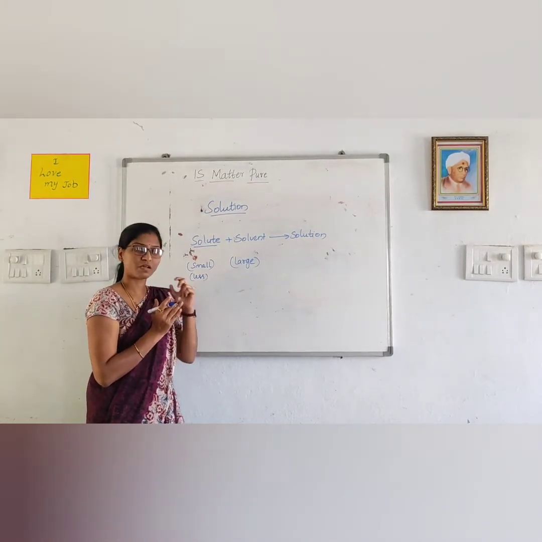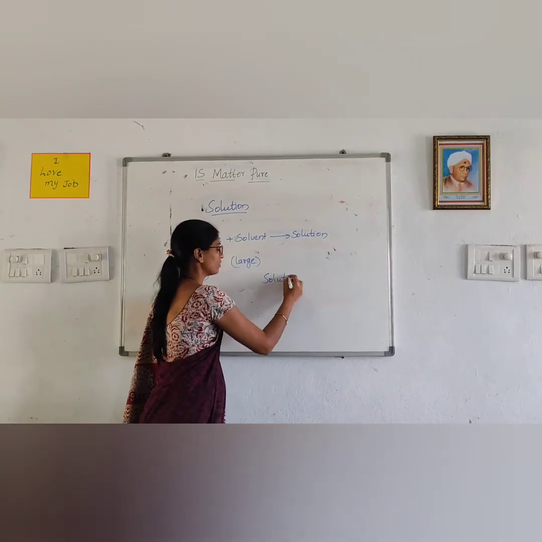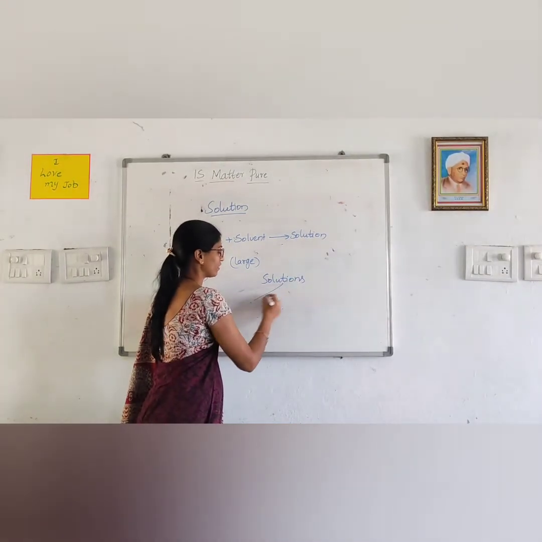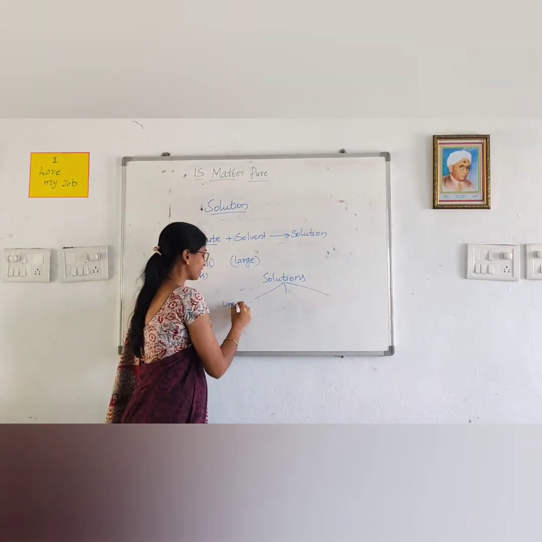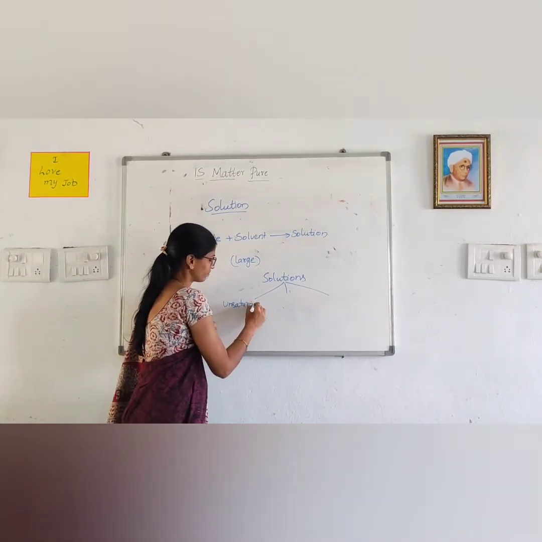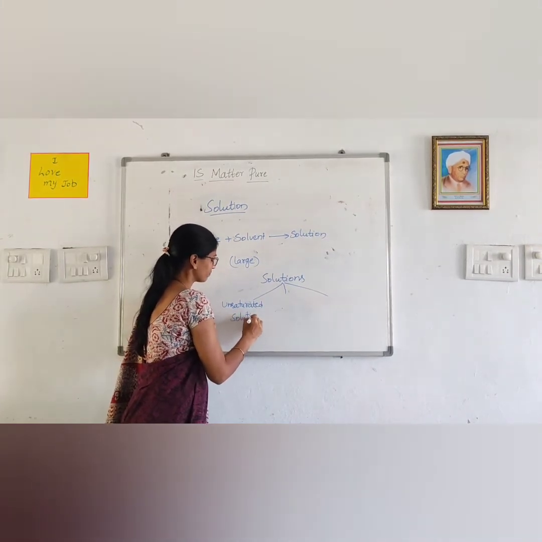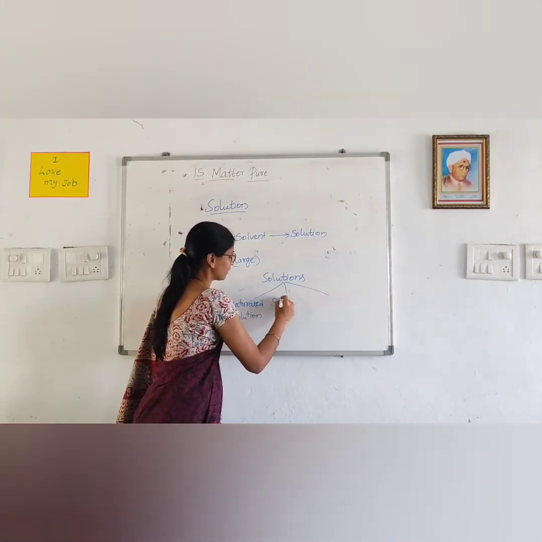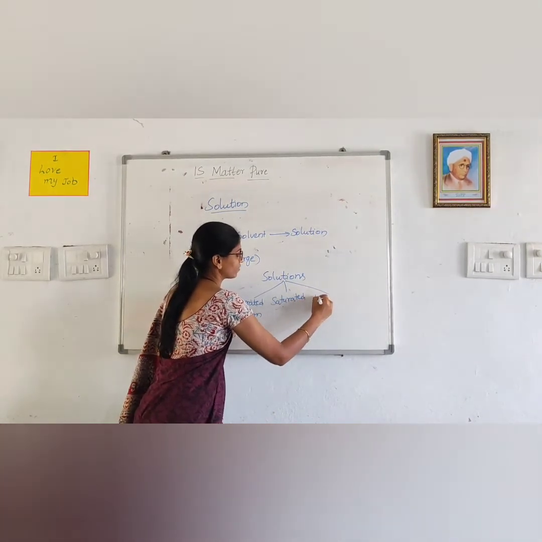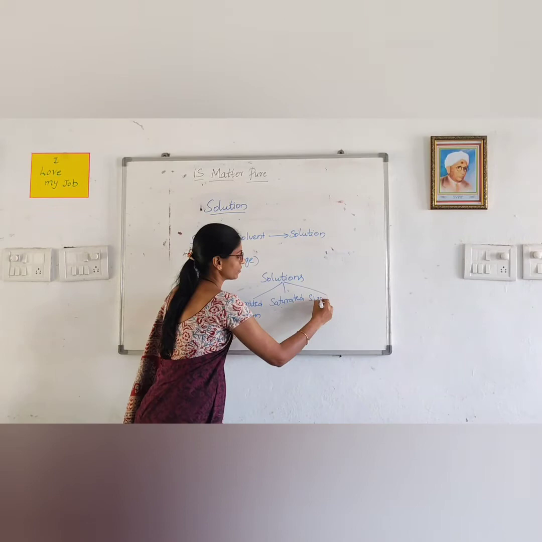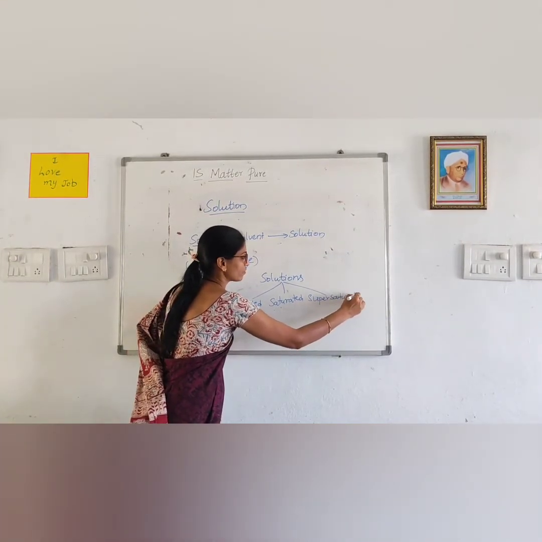See, solutions are of three different types. We will see what they are. The first one is unsaturated solution. The second one is saturated solution and the third one is supersaturated solution.